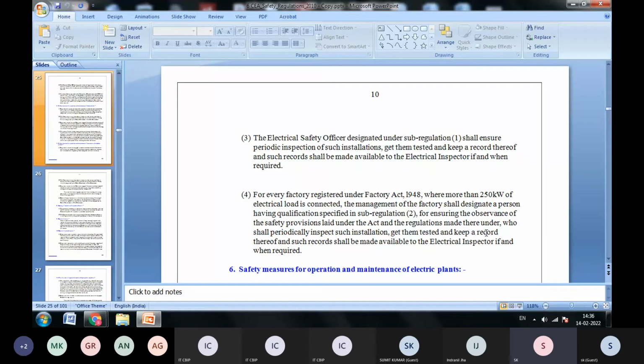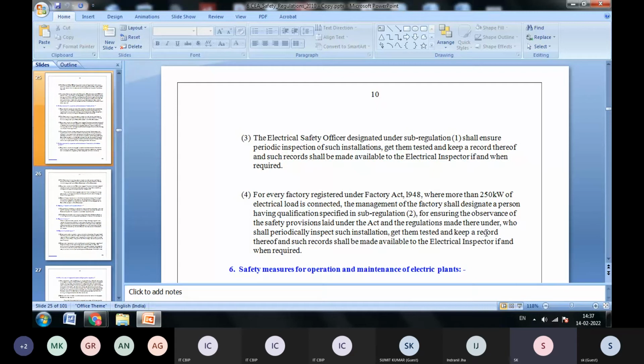And this electrical safety officer, under sub-regulation 1, shall ensure periodic inspection of such installation. Nowadays in the different distribution sectors and sites, the Government of India, under the control of CEA, has told that everywhere the installation must be checked properly by a designated electrical safety officer. So that is mentioned here. The electrical safety officer designated under the sub-regulation shall ensure periodic inspection of such installation, get them tested and keep a record thereof. Such records shall be made available to the electrical inspector if and when required.